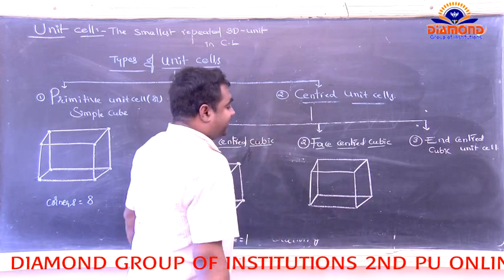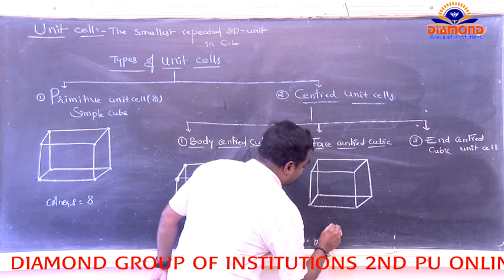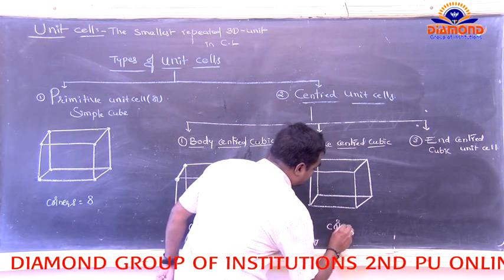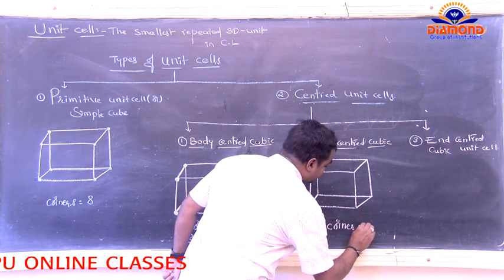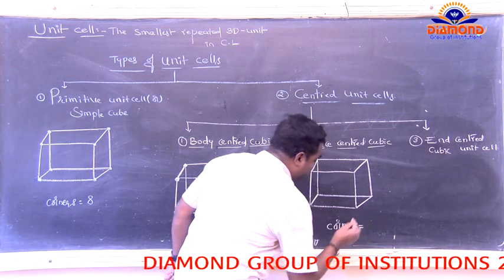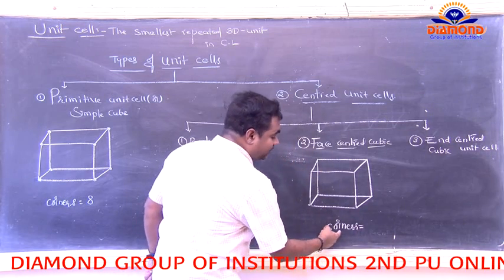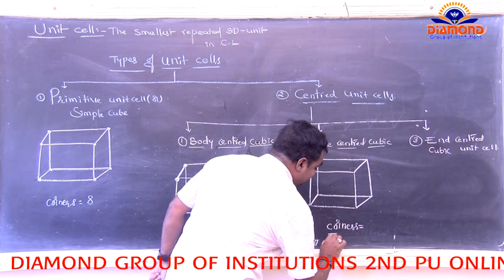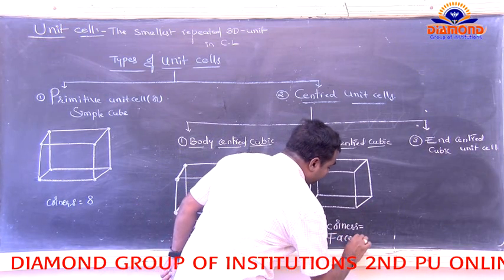In the face-centered cubic unit cell, the lattice points are arranged at the corners, and then, including those corners, we have the face centers also.